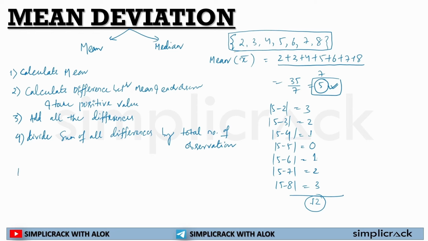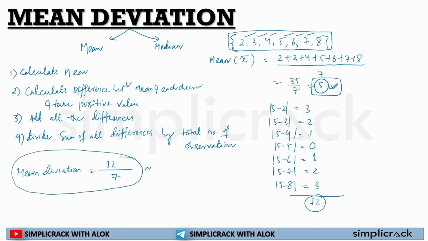So the sum of all differences is 12, divided by the total number of observations, which is 7. So the mean deviation is 12 by 7, or as a fraction, about 1.7.